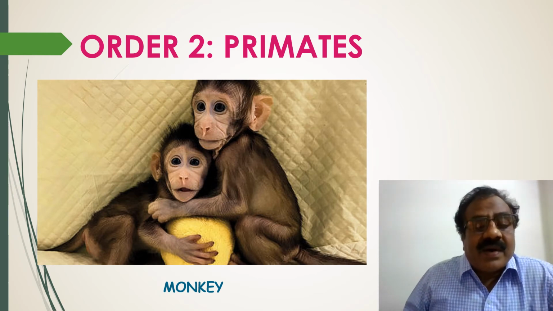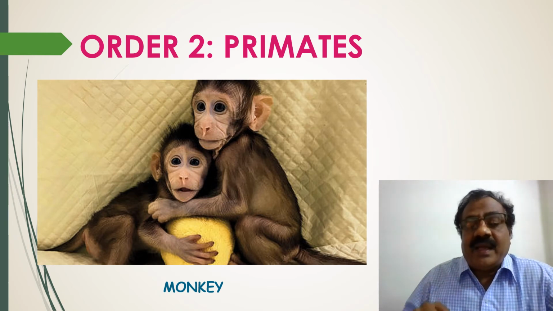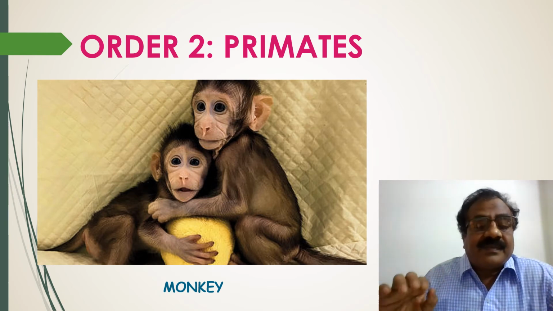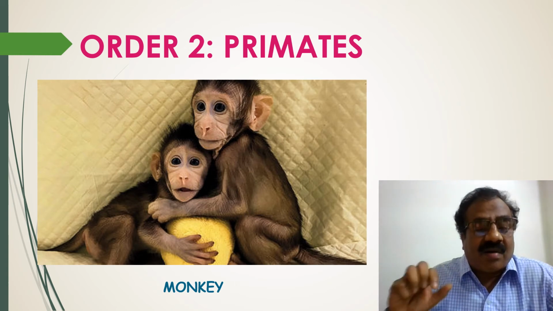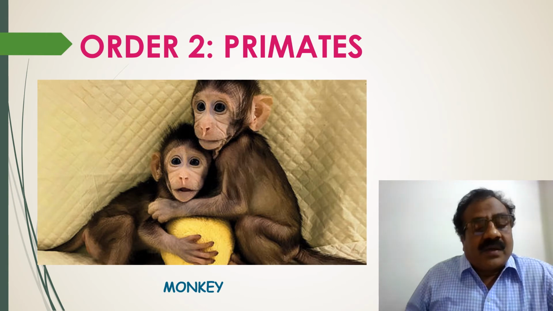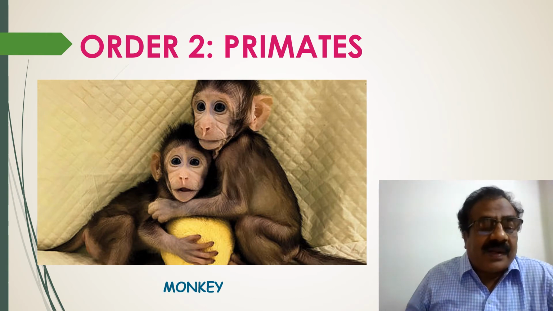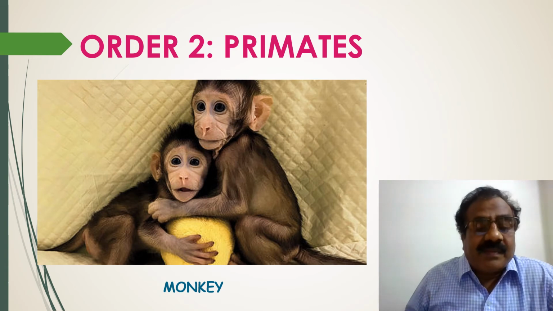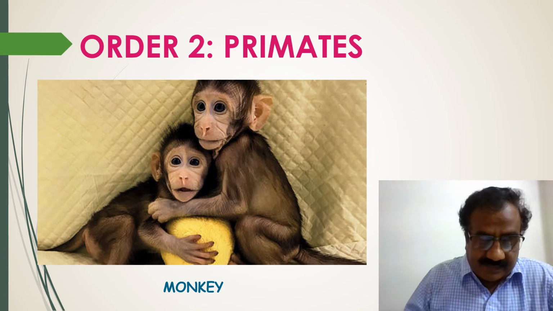The hair covers the entire body except the palm, soles, and part of the face. Testes are enclosed in scrotum. Two pectoral mammae are present. Example, loris, monkey, and man.